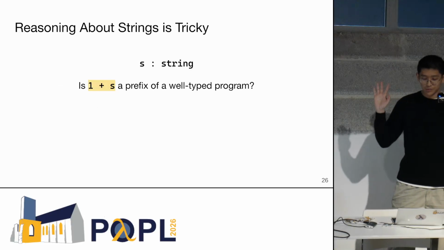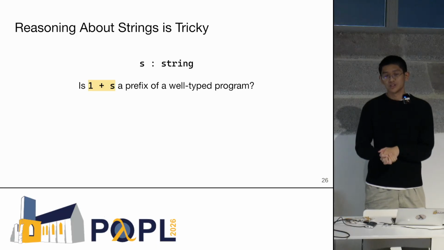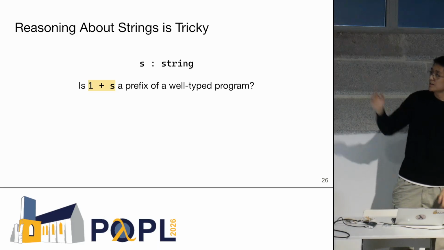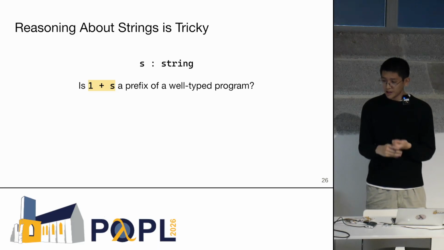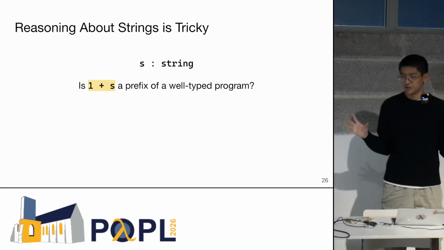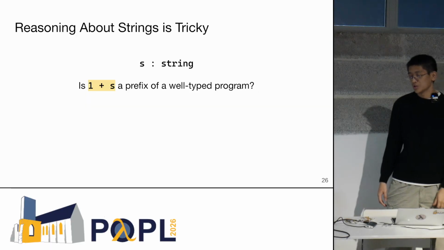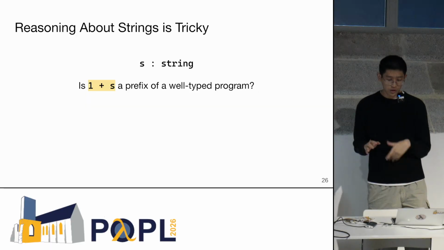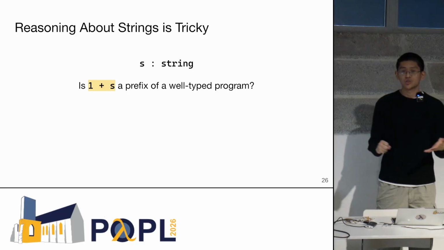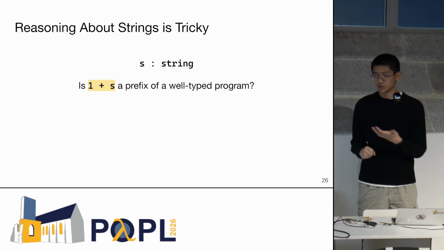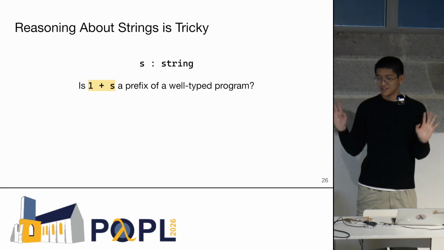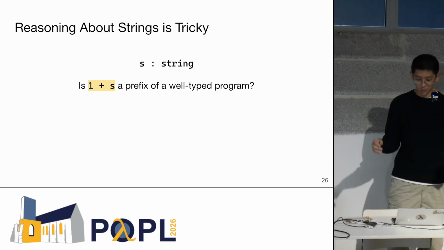So let's think about why constraint decoding is hard to implement manually first. Let's say that s is a string, and I am in some language where, for example, it is ill-typed to add integers and strings. Let's imagine that we're writing a constraint decoder that enforces some kind of type-safe invariant, and we're asking the question: is 1 plus s a prefix of a well-typed program? Now you might say, OK, I know the answer to this. We can't add ints and strings, so the answer should be no.